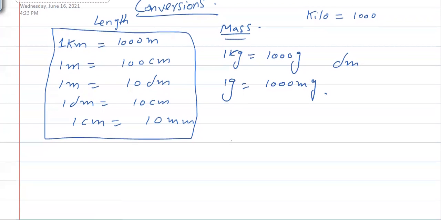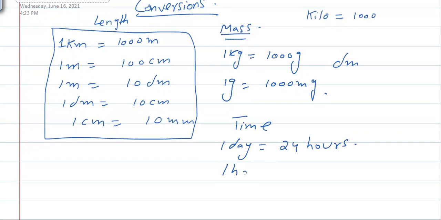For the time, because three metric quantities we have to use: length, mass, and time. For time, the units are year, day, and so on. But remember, in one day, there are 24 hours.